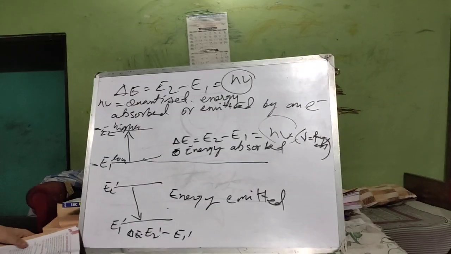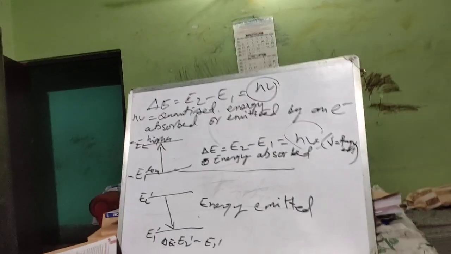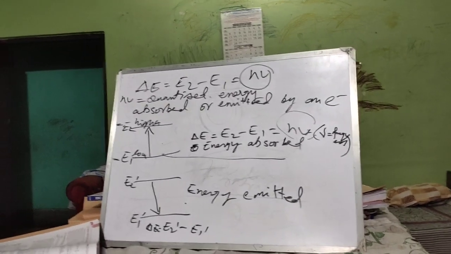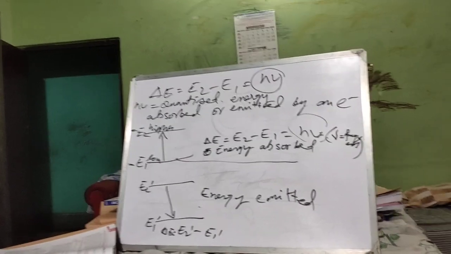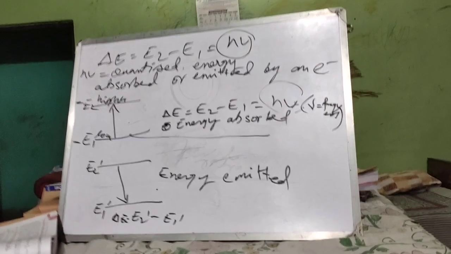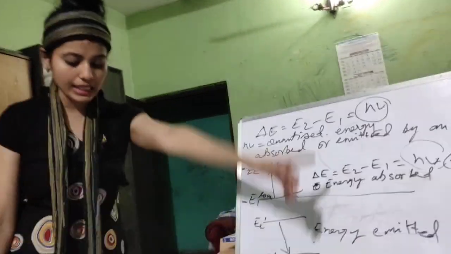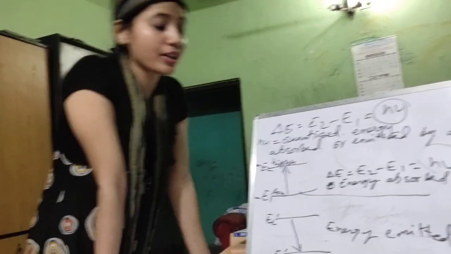Similarly, when an electron drops from a higher to a lower energy level, it emits radiation of a definite frequency, characteristic of the difference of the energy of the two levels. Thus, due to this quantization of energy, an electron always absorbs or emits radiation of definite frequencies during the excitation or de-excitation state.